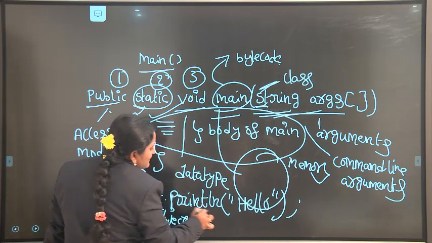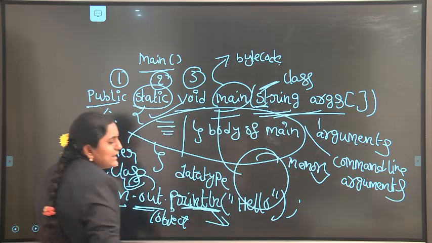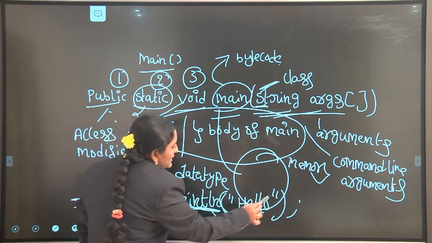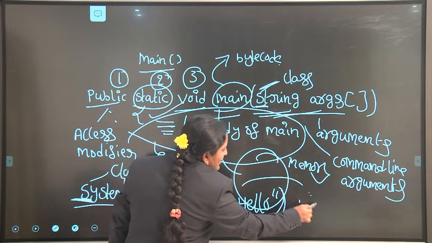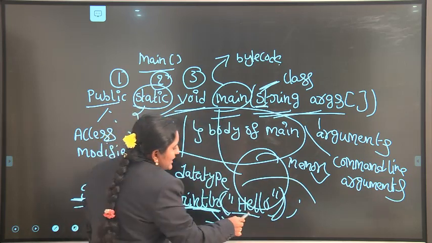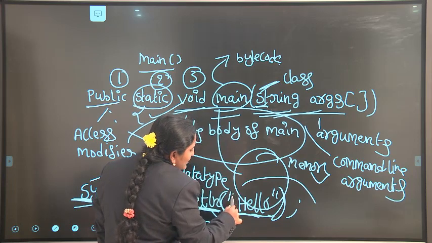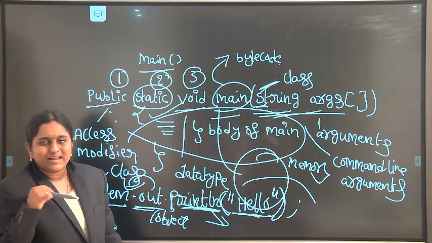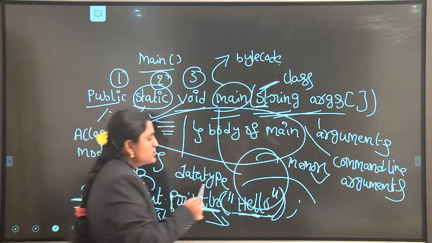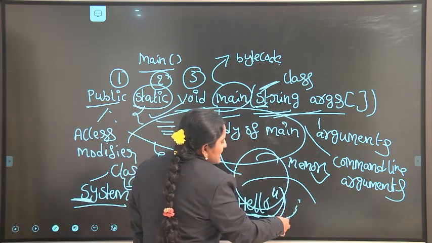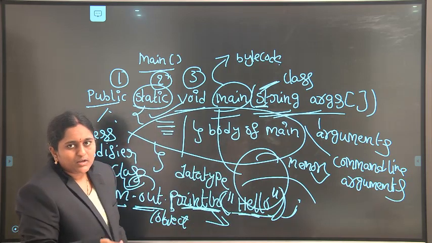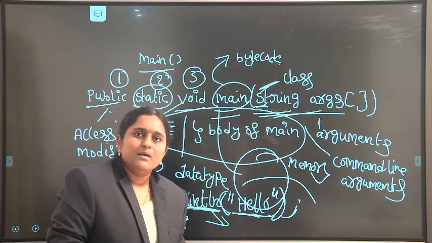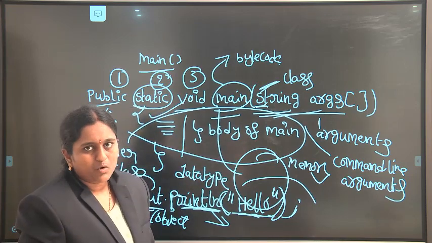Next one, println is a method. Whatever we write within the println method is displayed on the console. Here the text is a string, so I am including double quotes, because a string is enclosed in double quotes, like in our C programming language. Every statement ends with a semicolon. If I forget to keep a semicolon at the end of the statement, at the time of compilation it leads to an error.